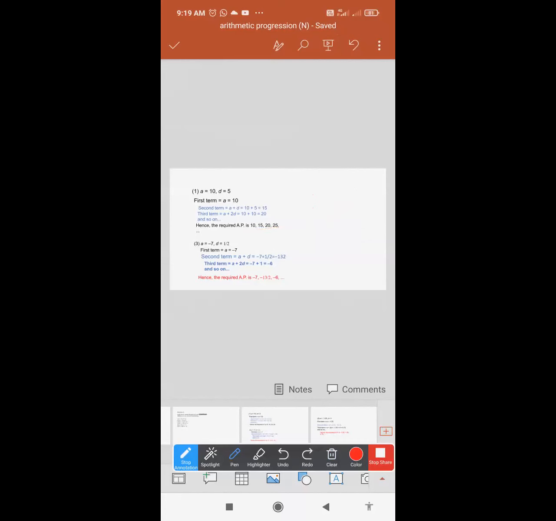Likewise, see question number 3. A is equal to -7. D is equal to 1/2, that is your half. The first term A value is -7. Second term A plus D, that is -7 plus 1/2. 1 by 2, so 14 plus 1, 13. This is your minus 13 by 2. Don't be confused here.